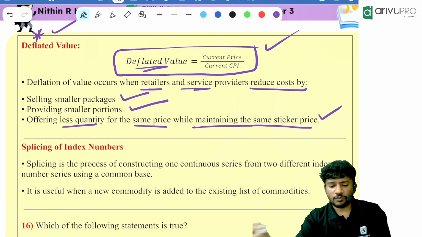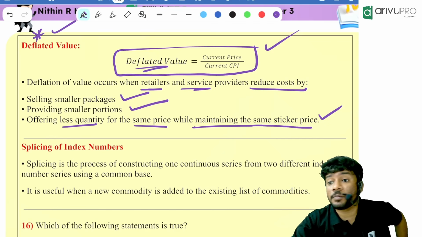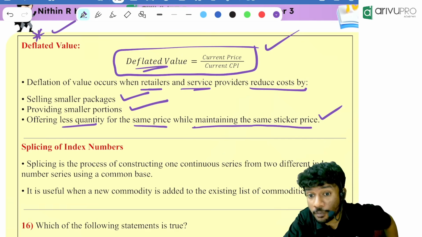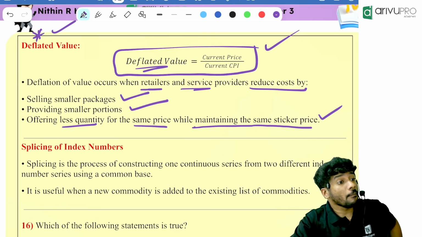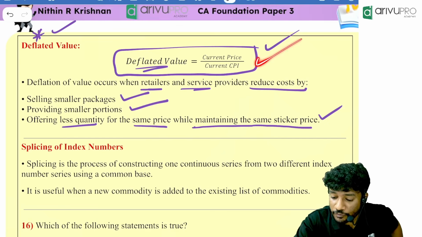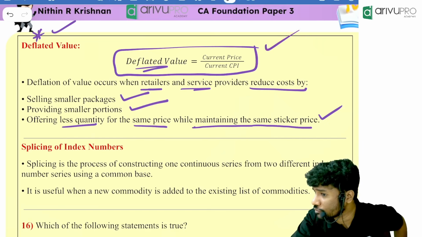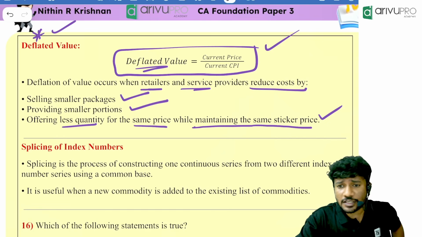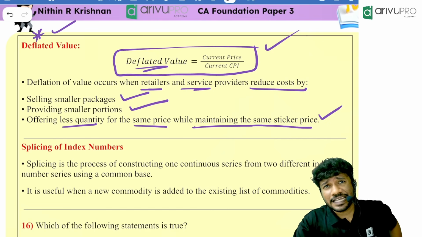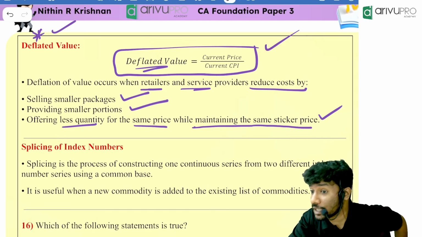It is very important. Why? Because they can ask a formula based question: which of the following formulas represents deflated value? Multiple questions were there like that based on formula. That's why I'm telling you these formulas are important. They will directly ask the formula. In May 25, they asked a question directly on a formula. In Jan 25, based on a formula, they asked a question.